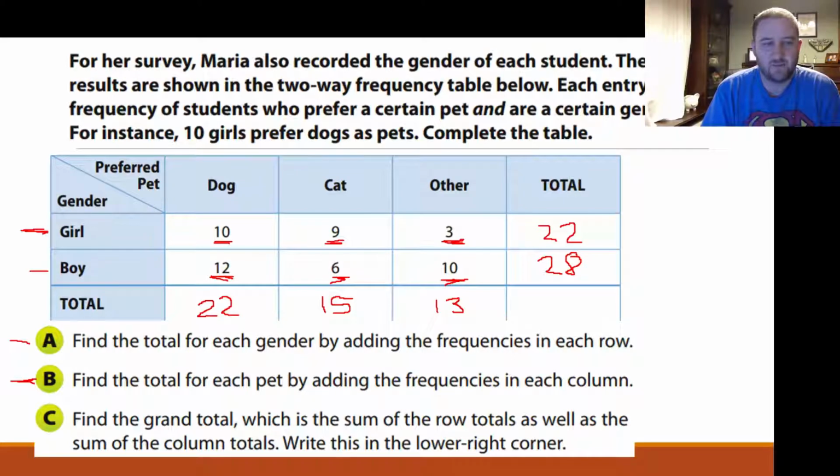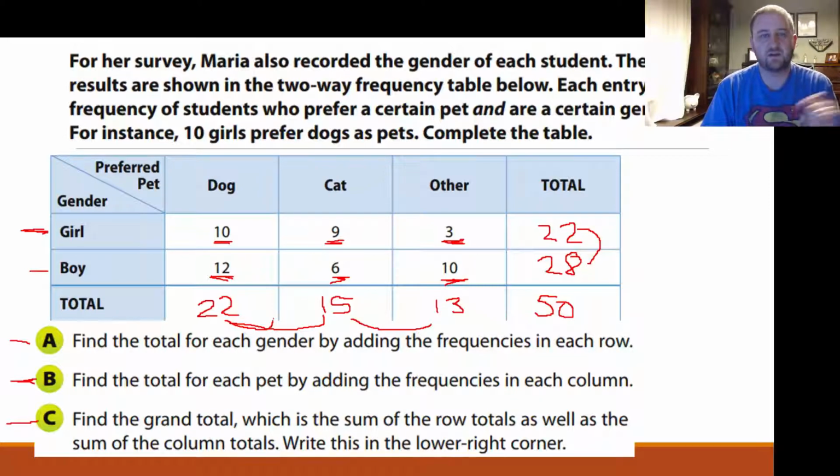Okay, and then part C, find the grand total, which is the sum of the row totals as well as the sum of the column totals. Write this in the lower right corner. So this should be 22 plus 28, which is 50. These three also should end up adding up to 50 as well. 22 plus 15 is 37. 37 plus 13 is 50. Okay. So this is what's called a two-way frequency table. We kind of did this before as well.